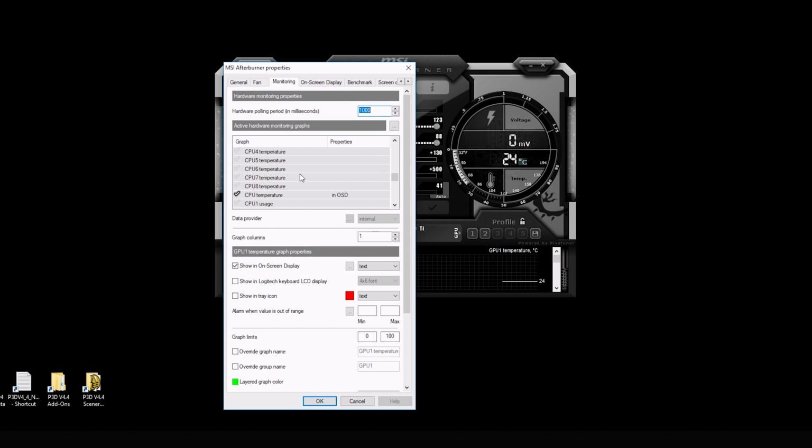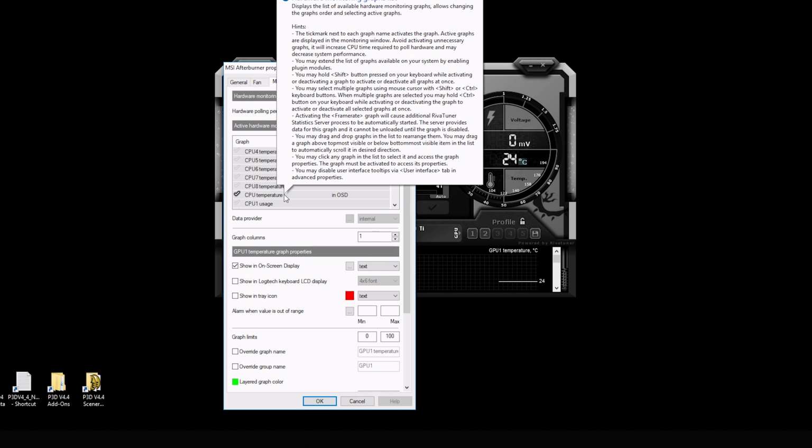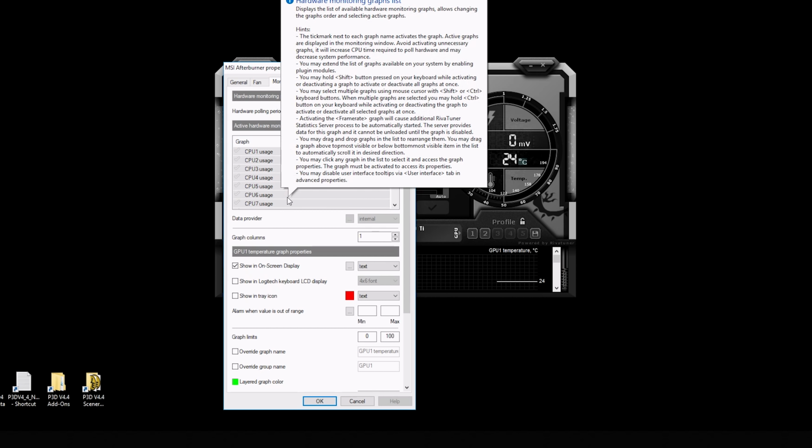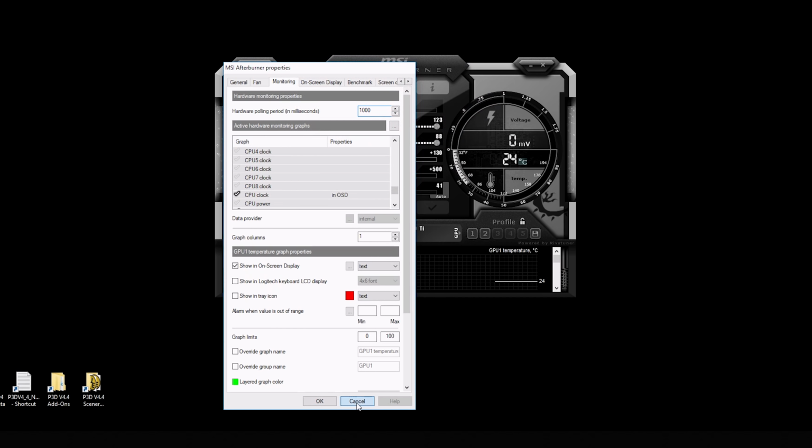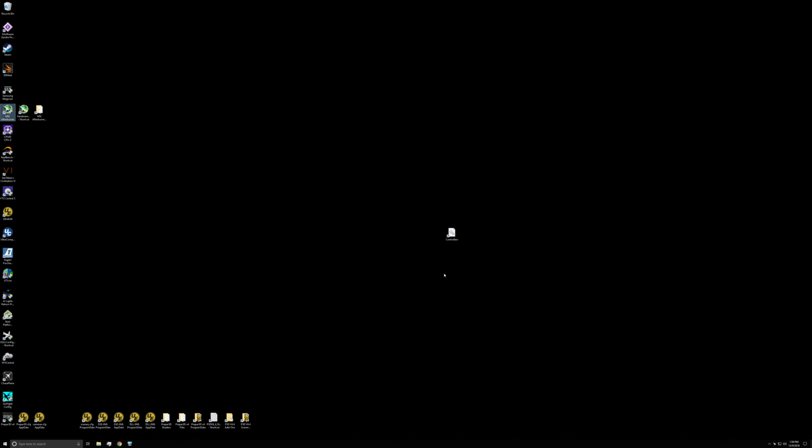I'll get into another video about some issues with SLI, and that's why I'm only doing this test with one GPU. But that's fine. Whether it's one or two GPUs doesn't change the outcome of this test. And then I monitor CPU temperature and a few other things, clock and stuff like that. So that's all set up. I'm going to go ahead and minimize this, and let's fire up Prepared 3D.